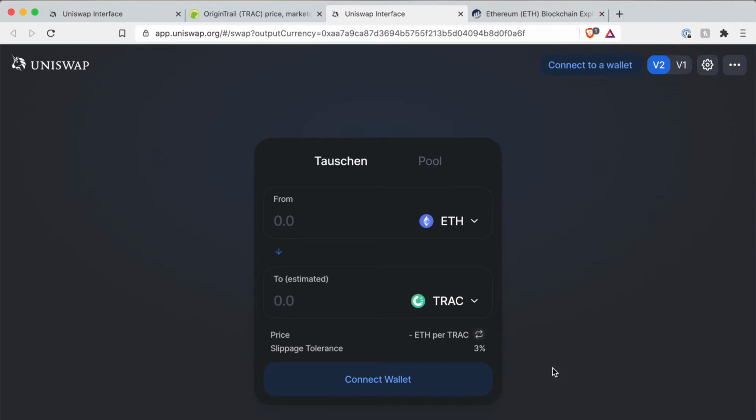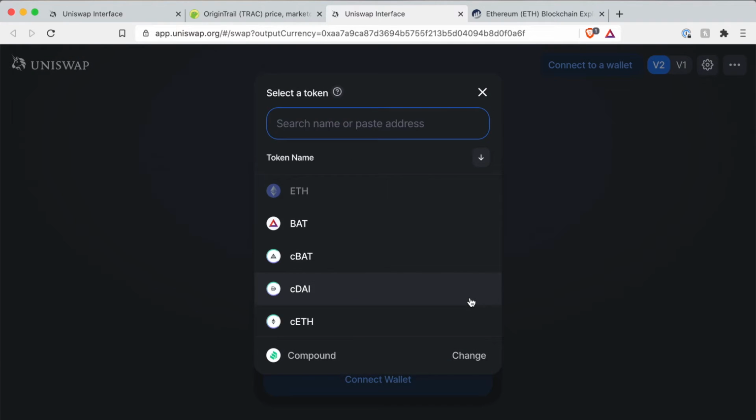Now you see here again the Uniswap page we've looked at before, but with this specific token. It is important to go via CoinGecko because most of the newer tokens don't show up in this window. You can enter a name or an address, and the address is a contract address. So most of the smaller or newer tokens won't show up here. As now, the one we're looking at, Origin Trail, doesn't show up here, but if you want to trade it, you can either copy the contract address or go, as I showed you, via CoinGecko, which is mostly the easiest method.